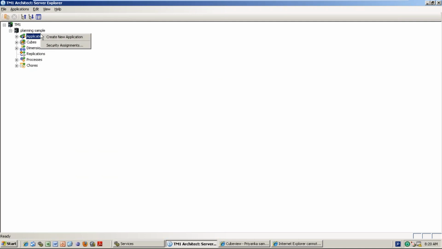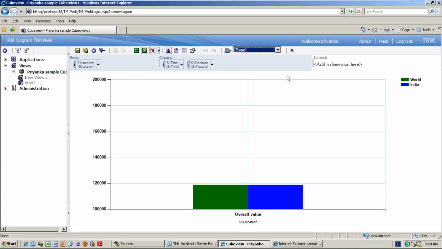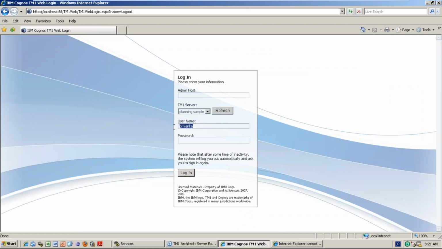Now log out. Now you can see in the TM1 web also, because why I am not giving security once again: you have given it to the cube group, right? Already given. So Hari is assigned to the group, so automatically Hari also gets the same permissions.